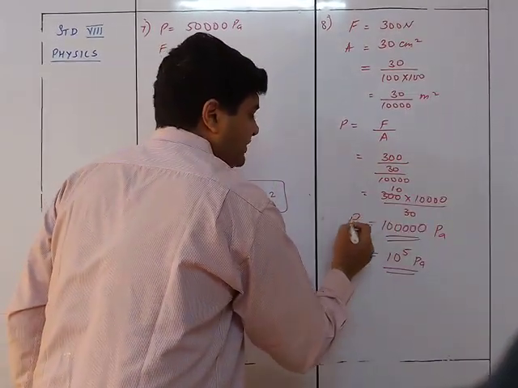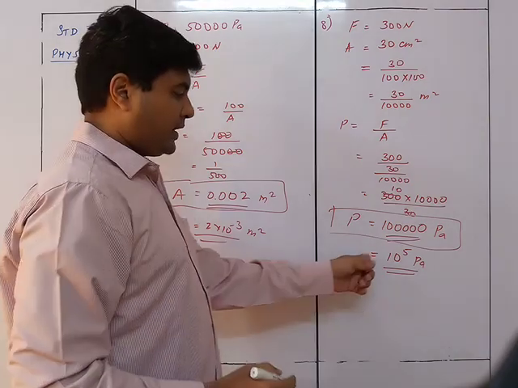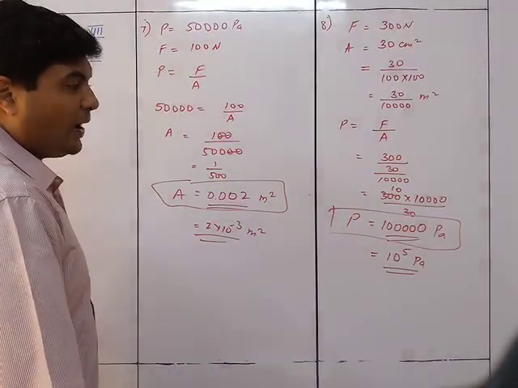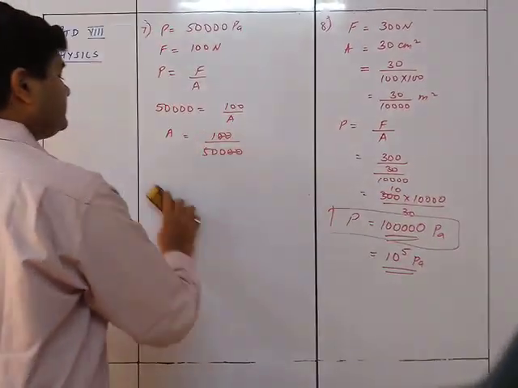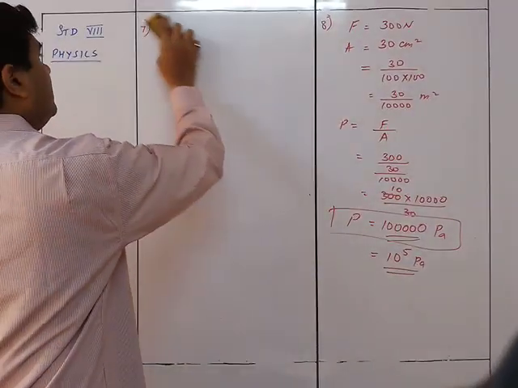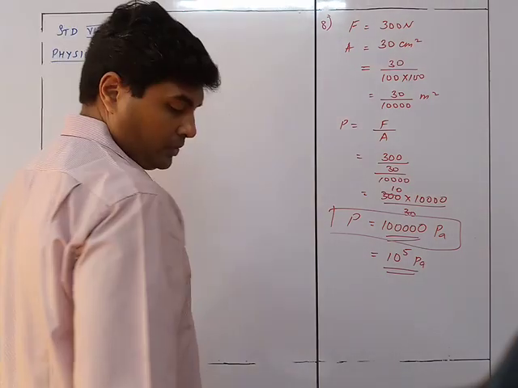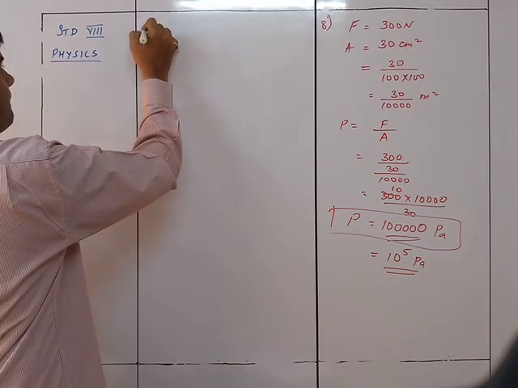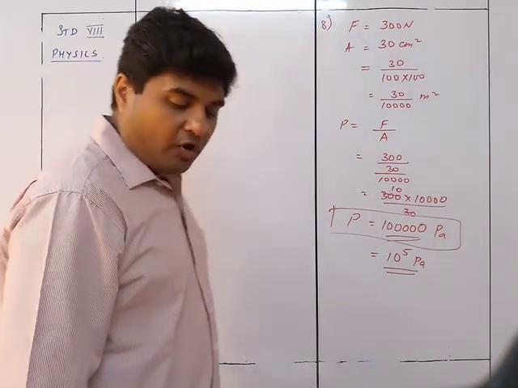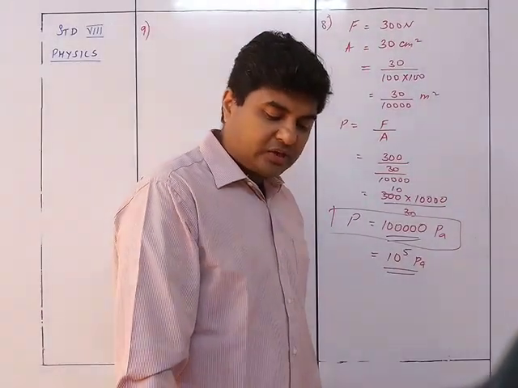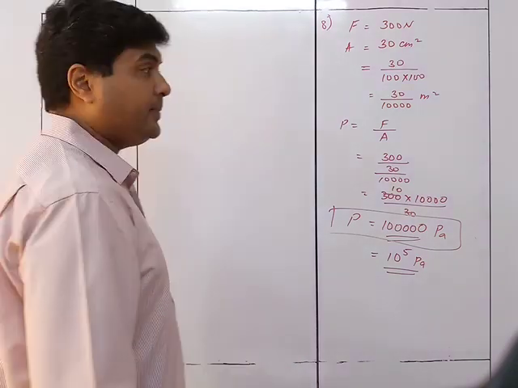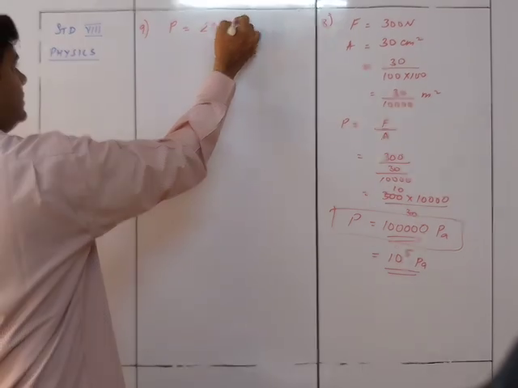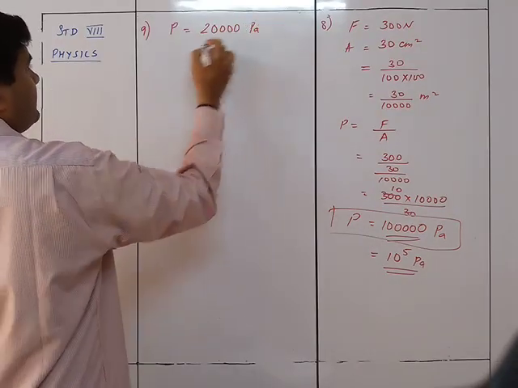You will put it here itself. You can keep it over here, not required. Okay, 10 raised to 5 or 1 lakh Pascal. Let's move on to sum number 9 now. What force will be required to exert a pressure of 20,000 Pascal on an area of 1 centimeter square? Again, pressure is equal to 20,000 Pascal.